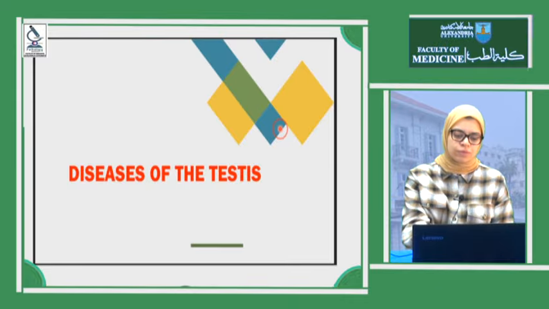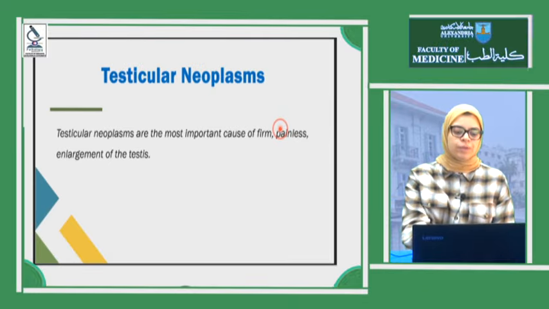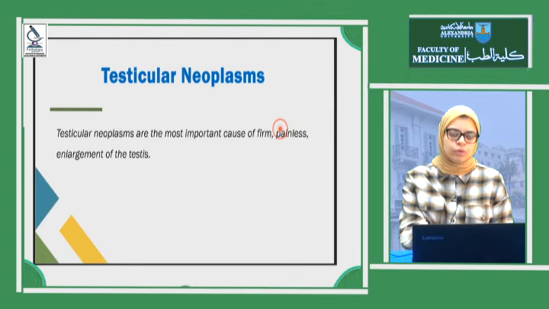Starting with the diseases of testes, we are going to discuss the testicular neoplasms, and its importance is that testicular neoplasms are the most important cause of firm, painless lump in the testis. So if there is an enlarged testis and the patient feels a lump that is painless, the first differential diagnosis is going to be testicular neoplasm.